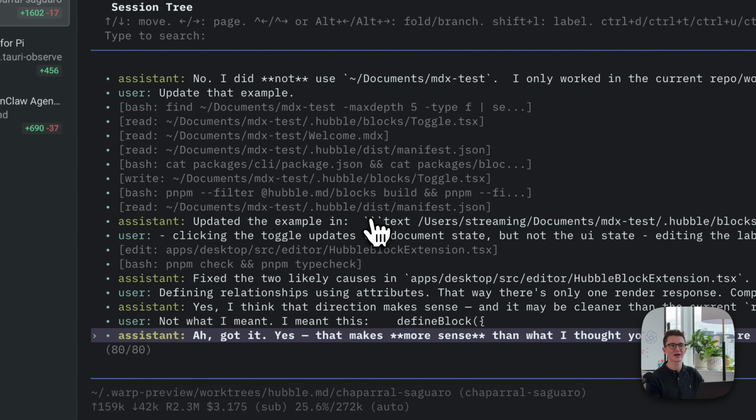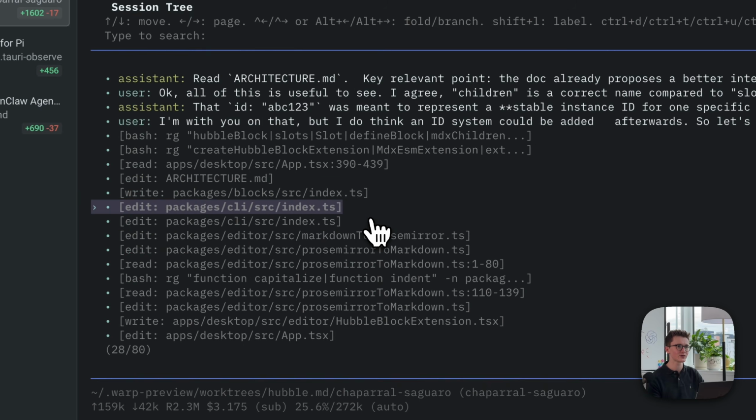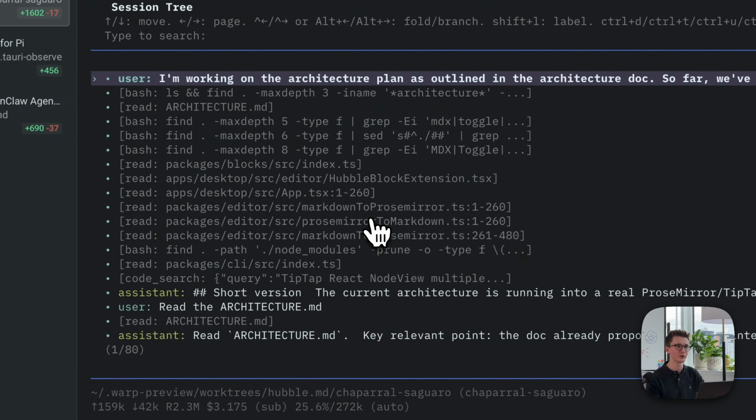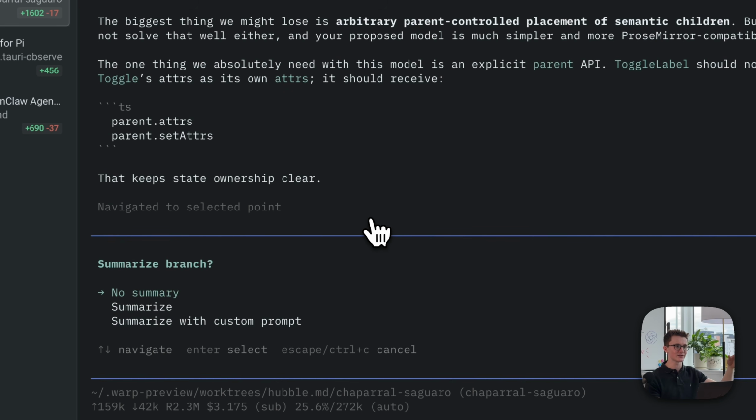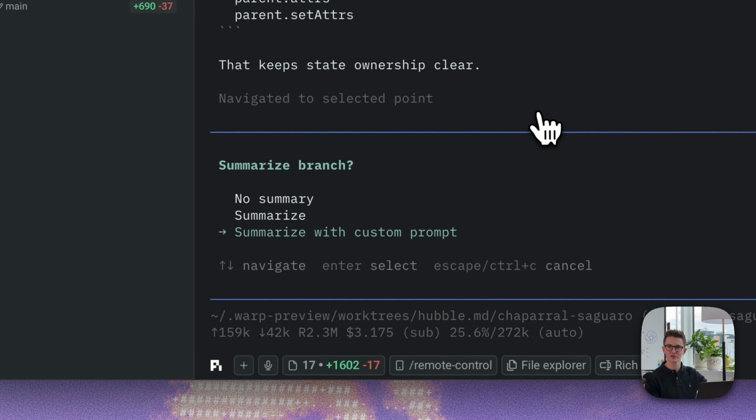So you can see here, you have access to every column response that is in the conversation, down to the tool calls as well. And you can go through all of them individually. You can also use the left and right arrows to page through. And we can see here right at the top of this conversation is when we worked on our initial architecture plan. And if I want to roll all the way back to here and then explore a new solution, I can just select this inside of the tree, with an option to summarize as well.